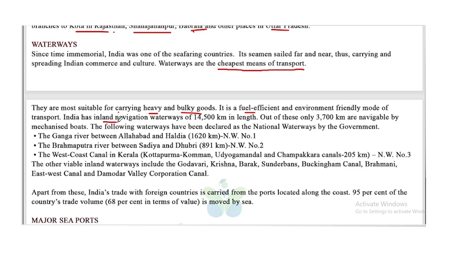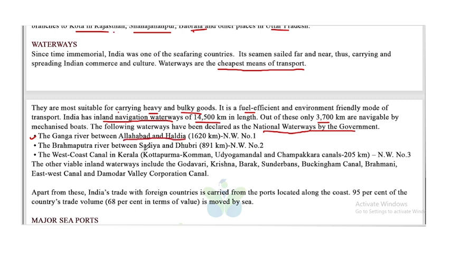India has inland navigation waterways of 14,500 kilometers in length. Out of these, only 3,700 kilometers are navigable by mechanised boats. The following waterways have been declared as the national waterways by the government. First one, Ganga River between Allahabad and Haldia.